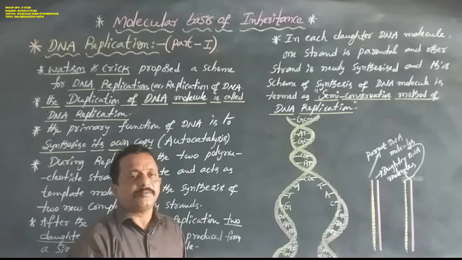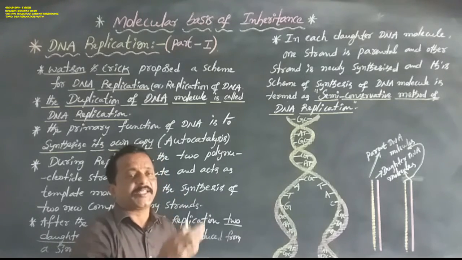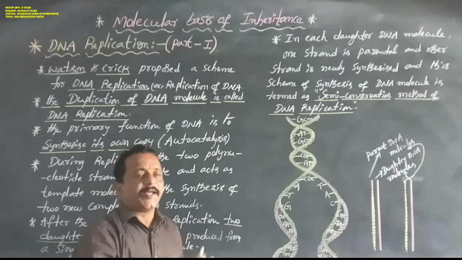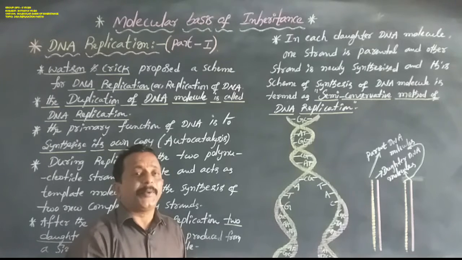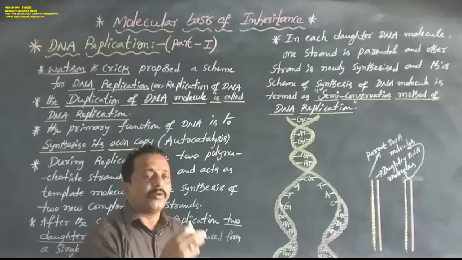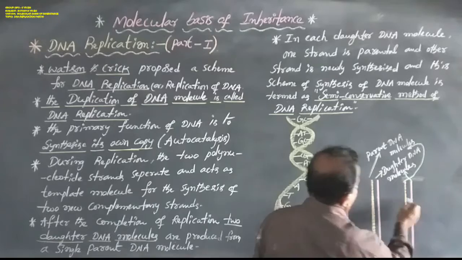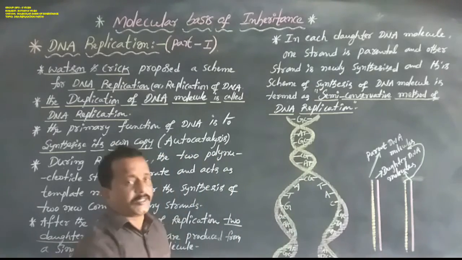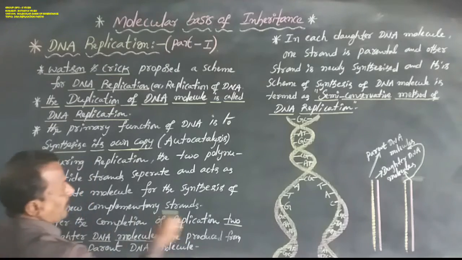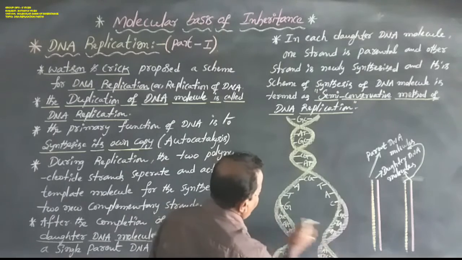During replication, the two polynucleotide strands get separated. Then each strand of DNA acts as a template DNA molecule for the synthesis of new complementary DNA strands.